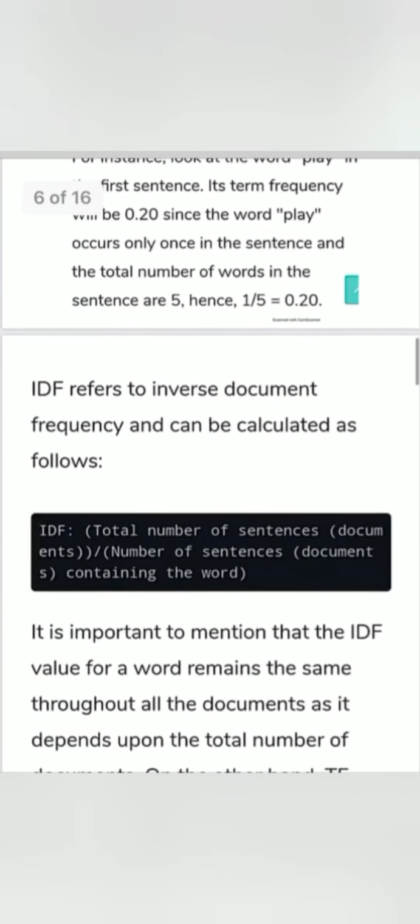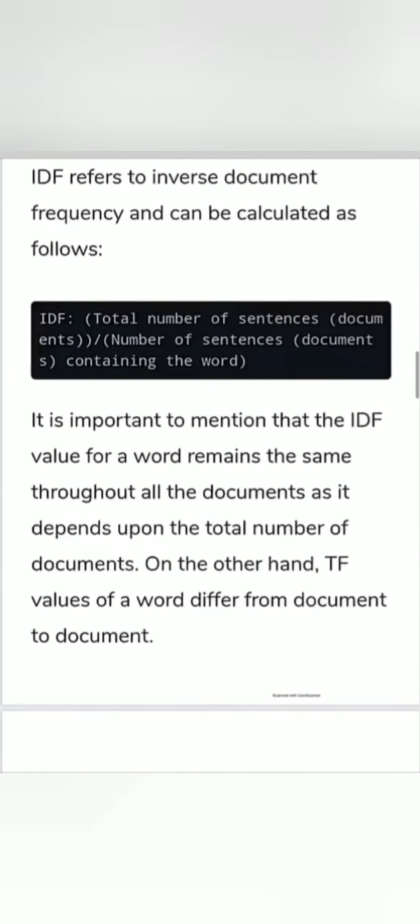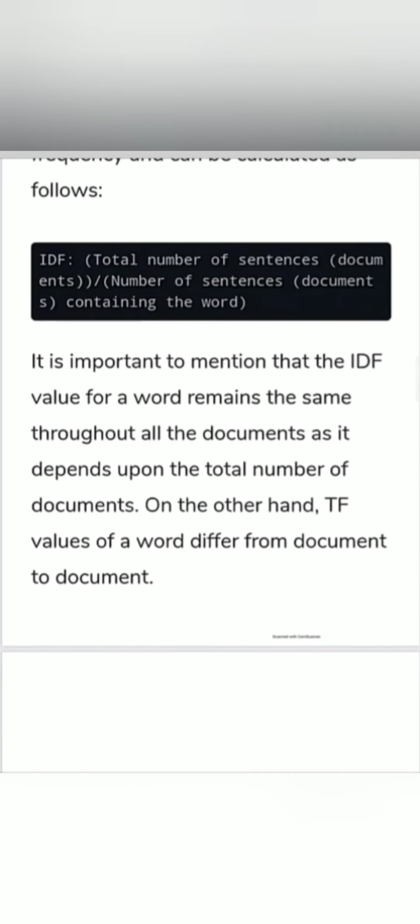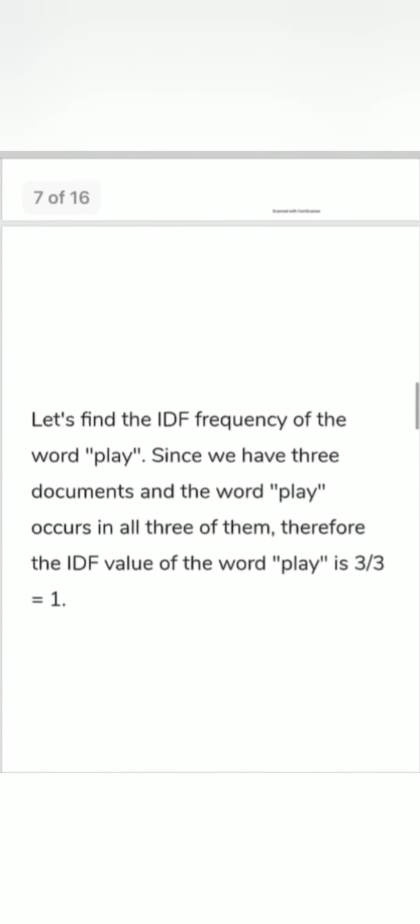IDF refers to inverse document frequency and can be calculated as follows. IDF equals the total number of sentences divided by the number of sentences containing the word. Sorry friends, IDF is my friend's topic and I am not going to say more about it. Finally, the TF-IDF values are calculated by multiplying TF values with their corresponding IDF values.